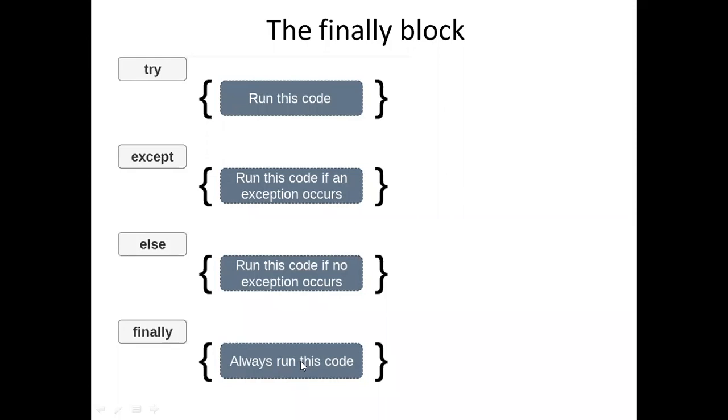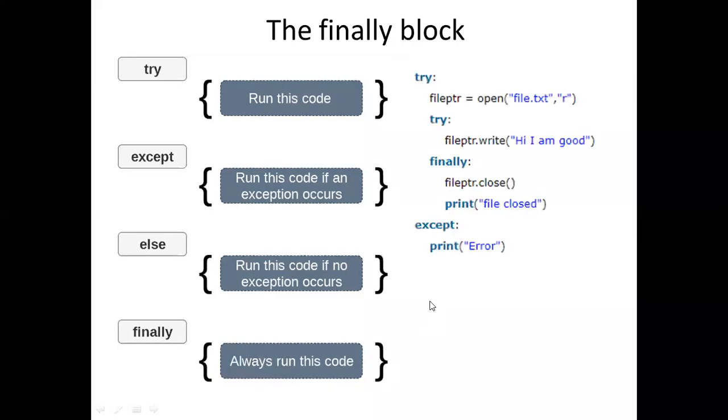The finally block is the one which is used to execute some set of statements compulsorily. Those statements should be executed irrespective of the exception. That means even if the exception occurred or not, those statements have to be executed. Only such type of statements will be written in the finally block. Look at this.